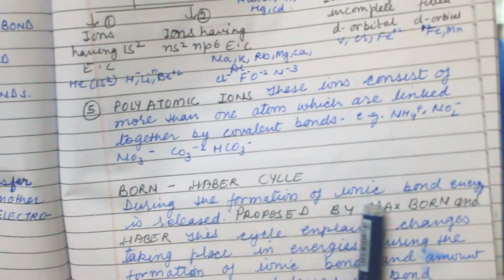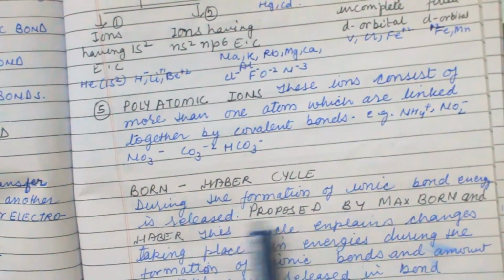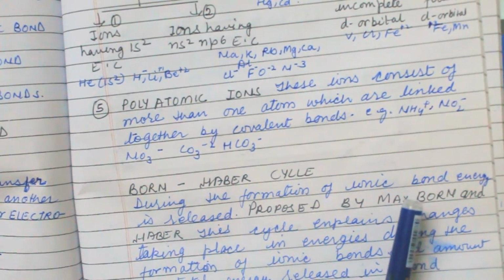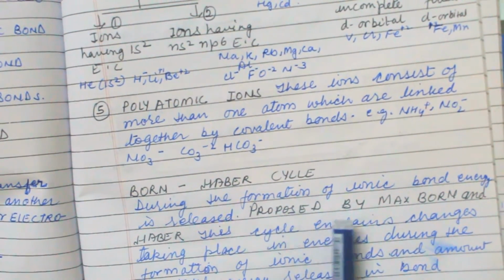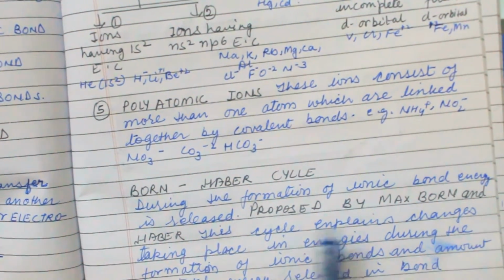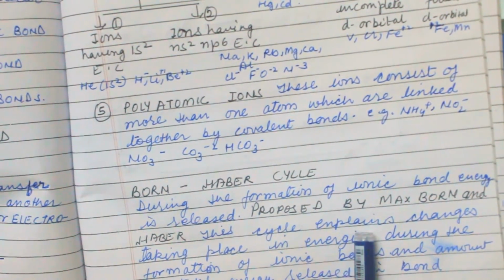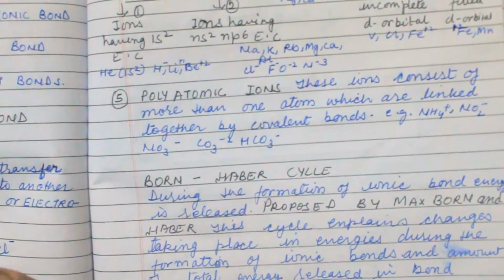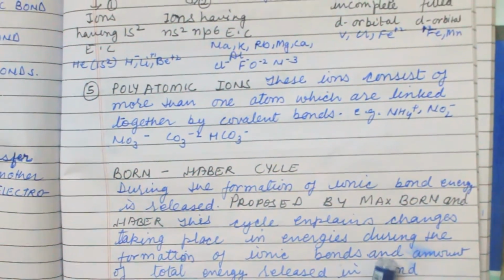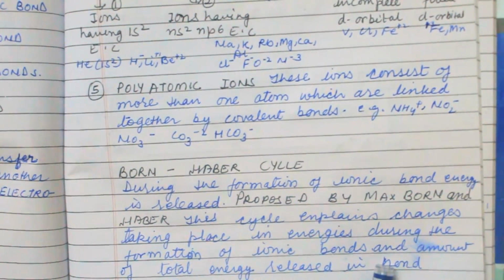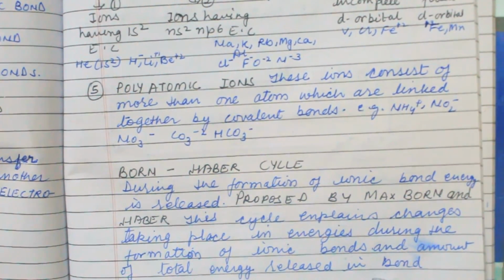Now Born-Haber cycle. During the formation of ionic bond, energy is released. When the ionic bond forms, energy gets evolved, that is exothermic, proposed by Max Born and Haber. This cycle explains the changes taking place in the energies during the formation of ionic bond and the amount of total energy released in the bond.